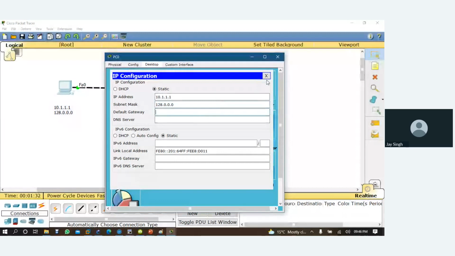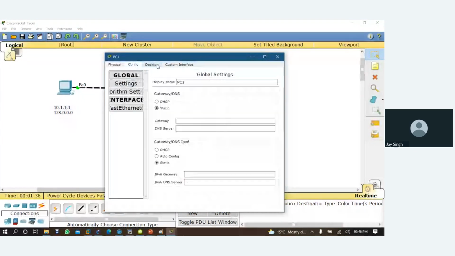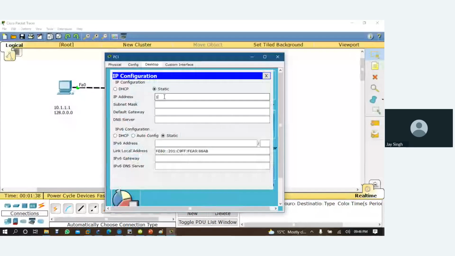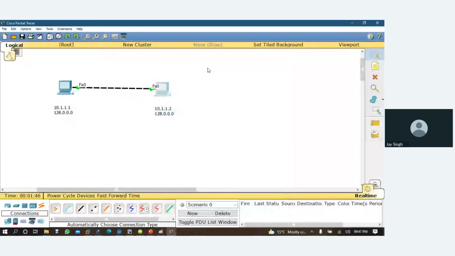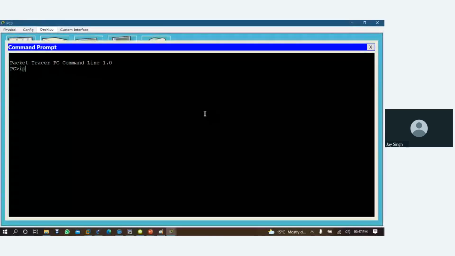See, I'm not getting any invalid message. And if I come here, config, desktop, IP configuration, 10.1.1.2, and the subnet mask is 128.0.0.0.